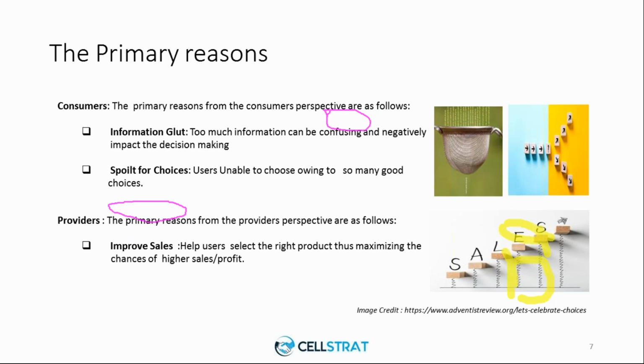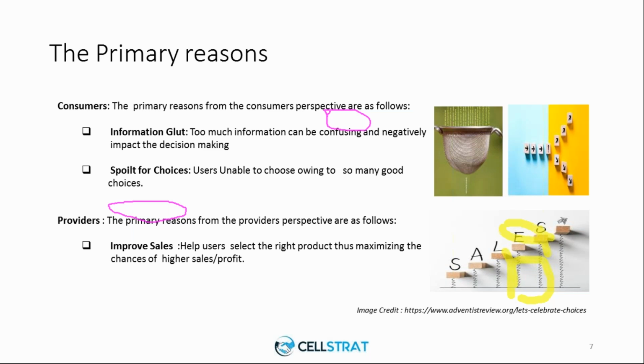The next are the consumers who actually consume the information or are looking for the information. So how is it helping the consumers? When you say consumers, it's people like you and me who go and try to buy an item from Amazon, or log into Netflix and try to watch a movie, or simply search for a query in Google. So we are all consumers from that perspective.